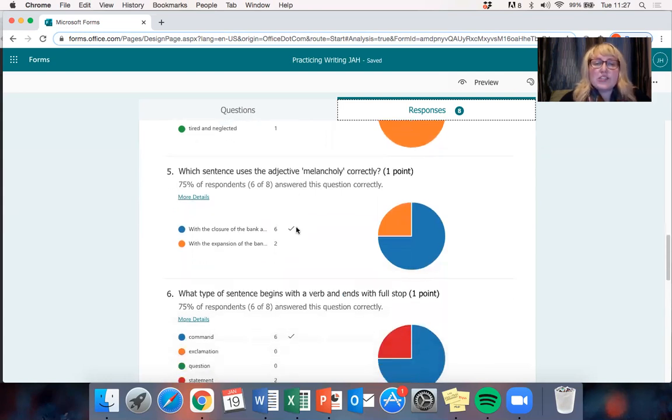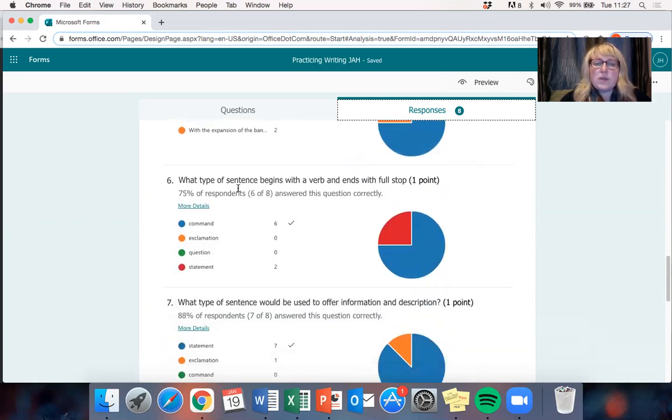Number 5, which sentence uses the adjective melancholy correctly? And it was the first one here. With the closure of the banks and businesses, the forgotten town slid into a melancholy state. Melancholy is a negative word, so we're associating it with a negative event that's occurring there.